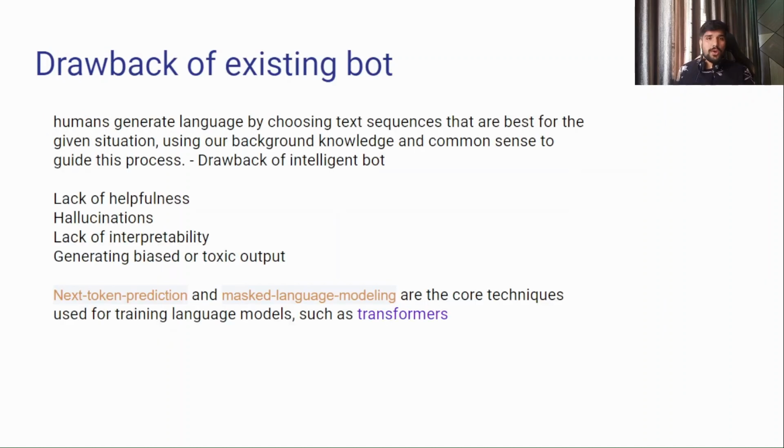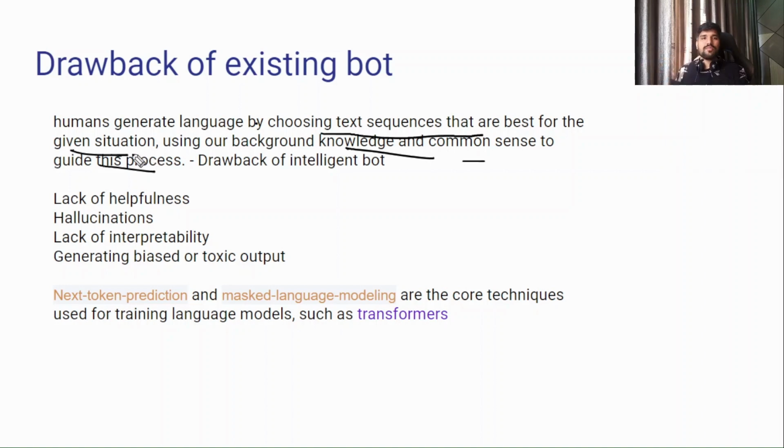Now, what is the drawback of the existing bot? This is very important to understand. Normally, see how a human generates language. They generate language by choosing a text sequence based on the given situation. So humans have no need to use any kind of model. Whatever the situation around them, based on that situation, a human selects the proper word, using background knowledge and common sense, and uses these words to represent that situation.